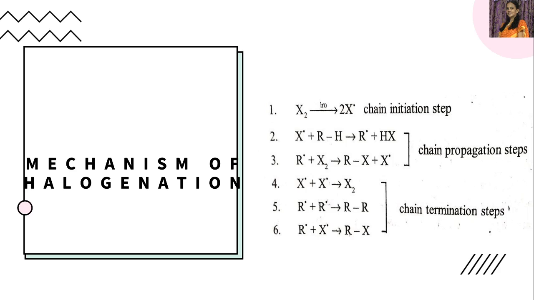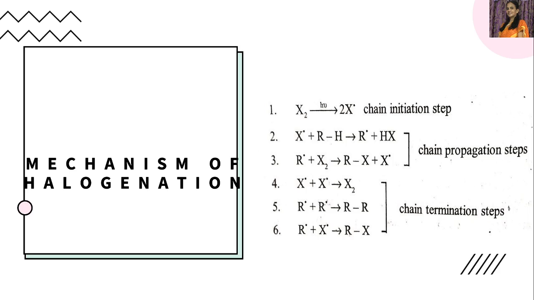So X2 gives rise to 2X dot. So two halogen free radicals are produced. In the second step, the chain propagation step, the halogen free radical abstracts a hydrogen atom from RH to give an alkyl free radical and HX.